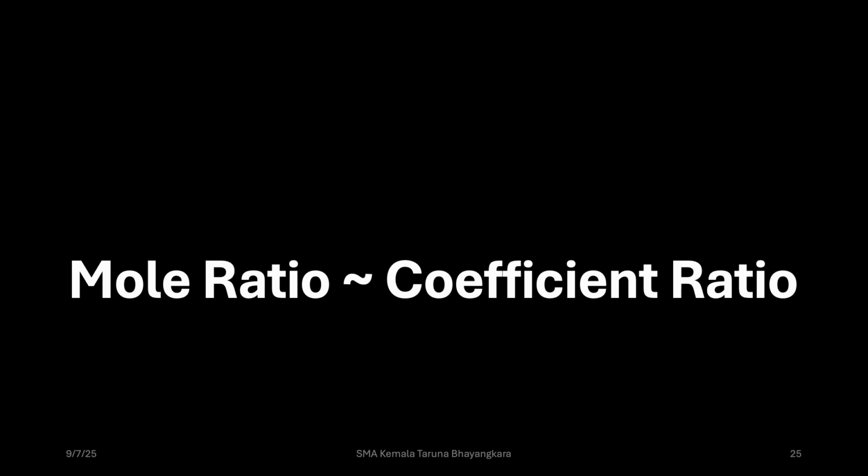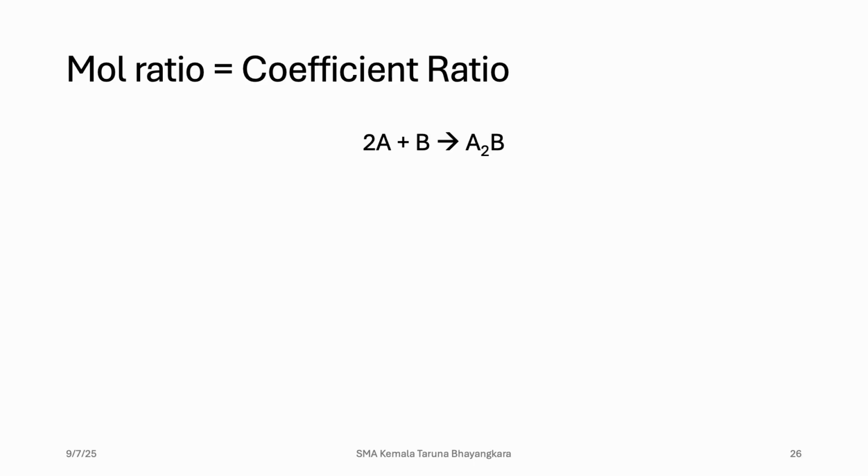Mole ratio is equivalent to coefficient ratio. Let's say we have the reaction 2A plus B to form A2B. So the ratio would be 2:1:1. Previously we learned about ratio in the form of mass ratio, the law of definite proportions by Proust.